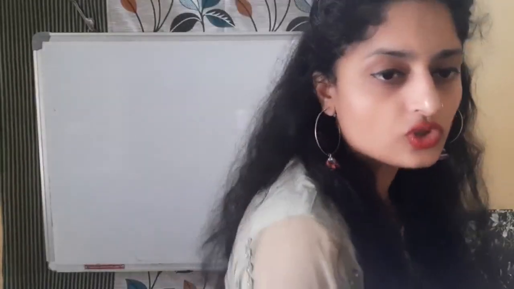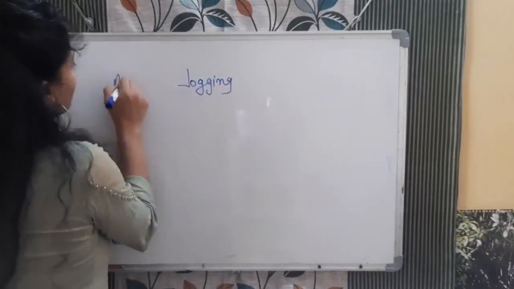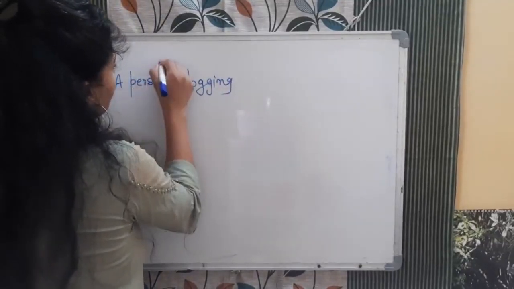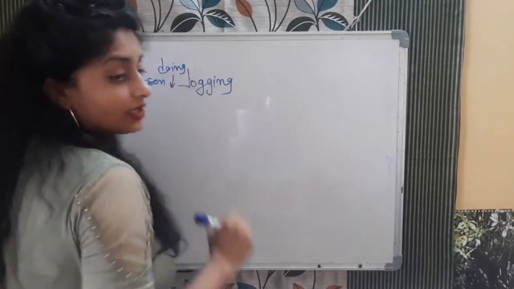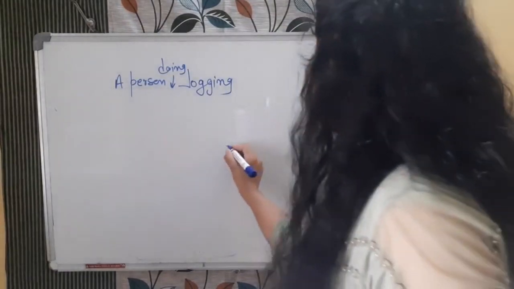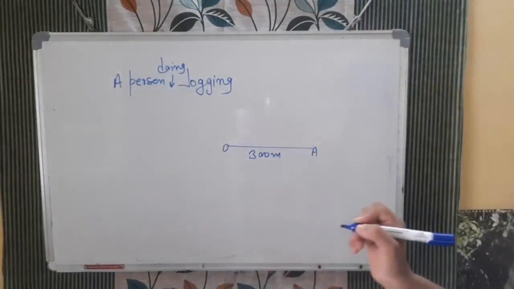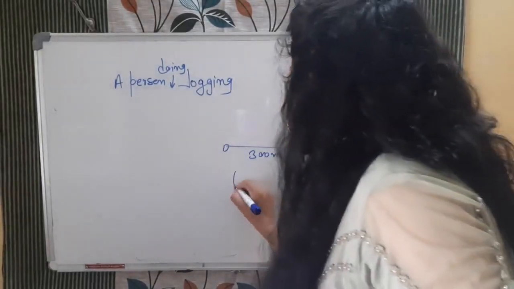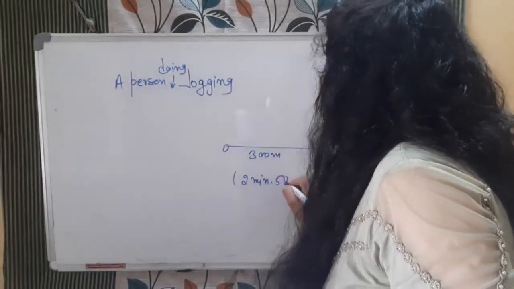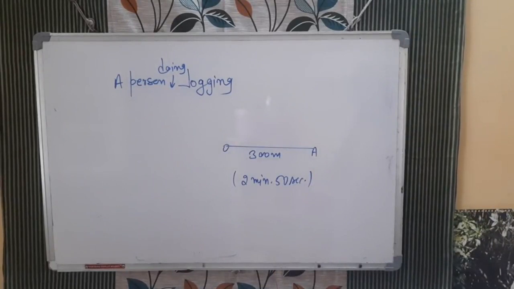A person is doing jogging, and it is on a straight road, and it covers 300 meter towards east. Okay, 300 meter towards east. Then the question is saying in 2 minutes 50 seconds. The time it took is 2 minutes 50 seconds. Then the question is saying this person turned around and jogs for 1 minute, covering a distance of 100 meter.